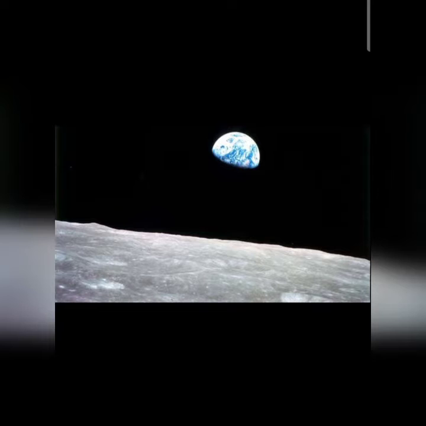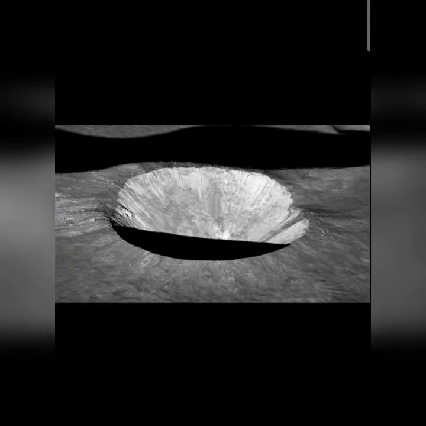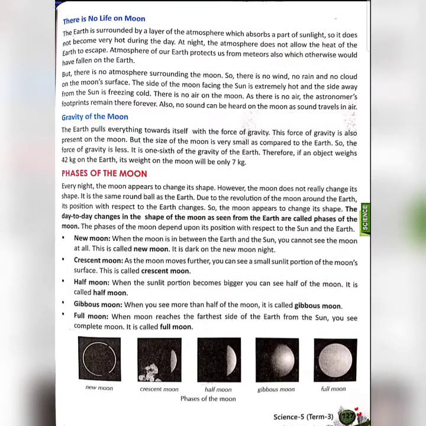Okay, what is a satellite? How is the surface of the Moon? It is covered with dust. That's why it looks like a rocky desert. We have also talked about craters. These pictures I have shown you before also. If you have not seen that video, watch it again. Now we'll talk about whether there is life on the Moon or not, and the gravity of the Moon.